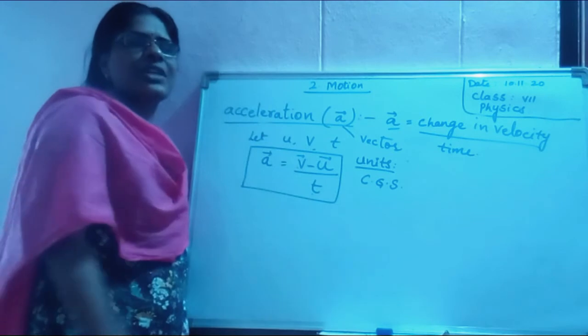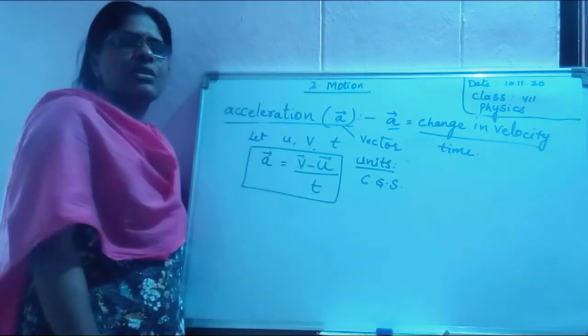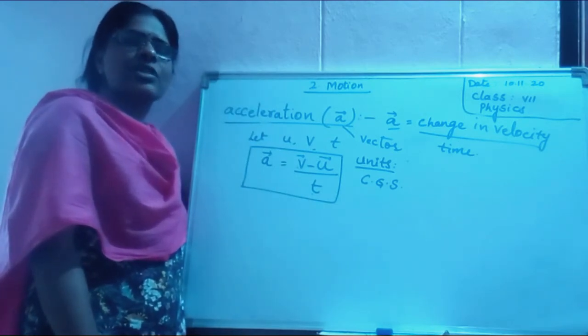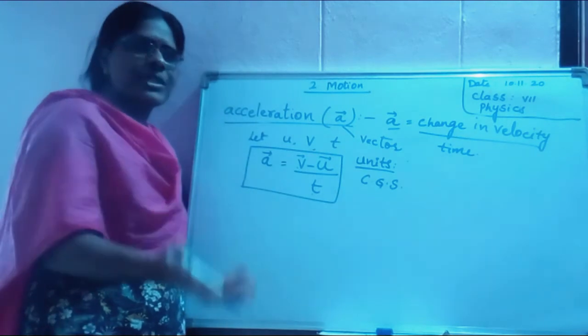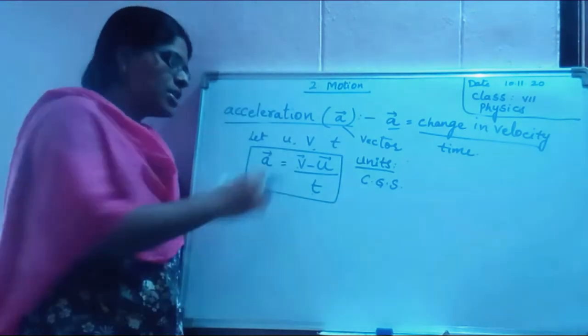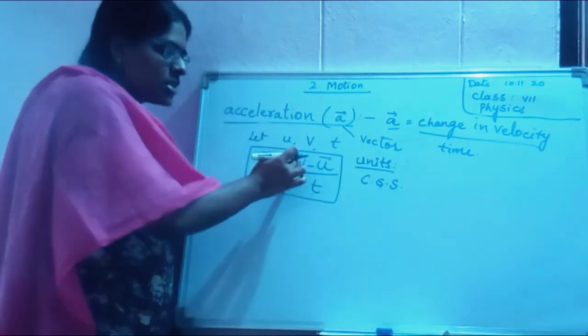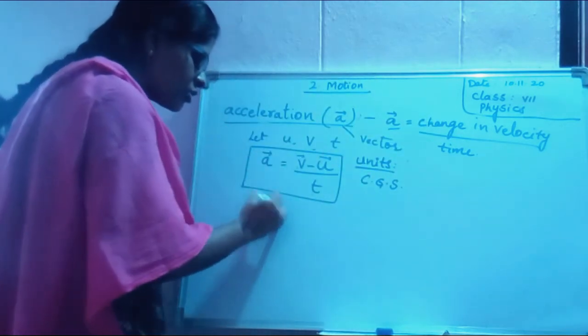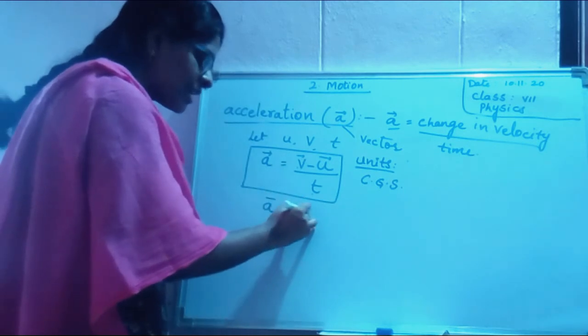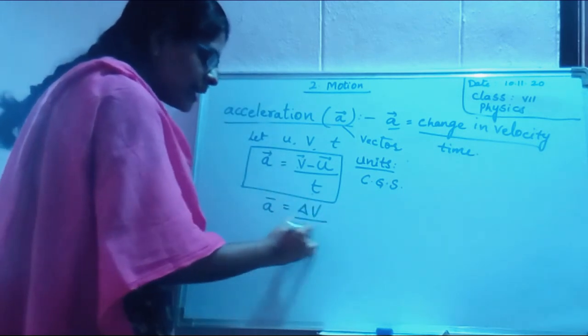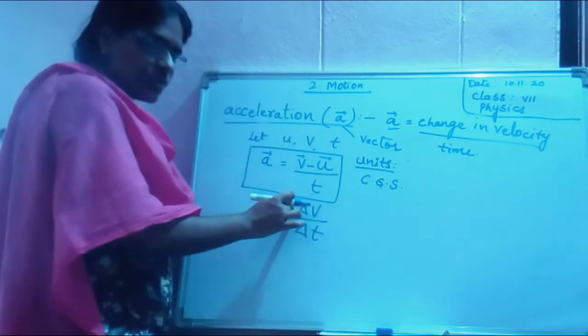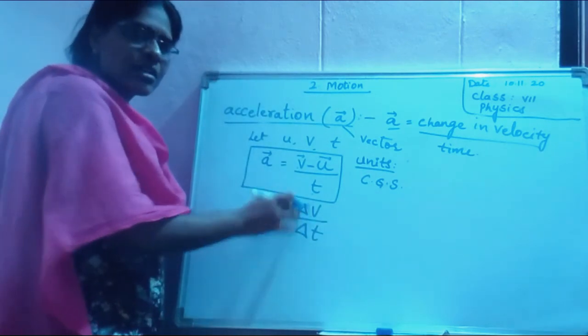You bought something for 50 rupees. How much change will you get? 50 rupees itself. Yes or no? Similarly, change in velocity. You can also see some books write delta v by delta t. Change we represent with delta.